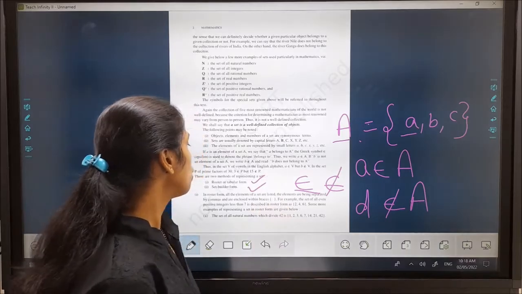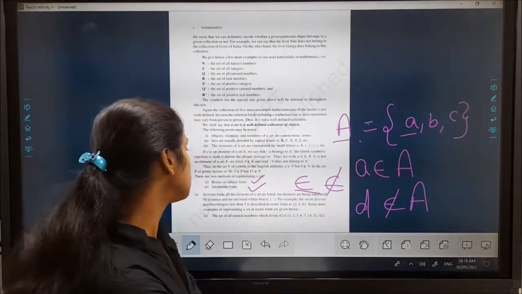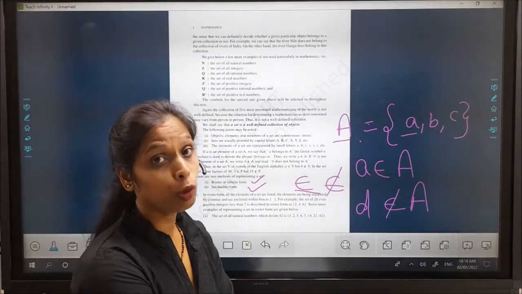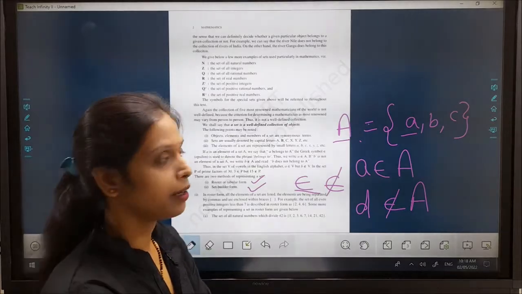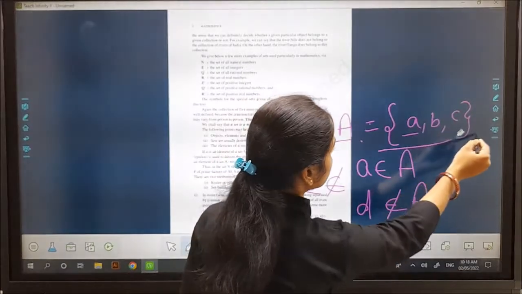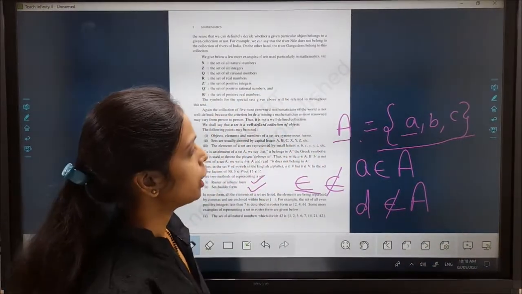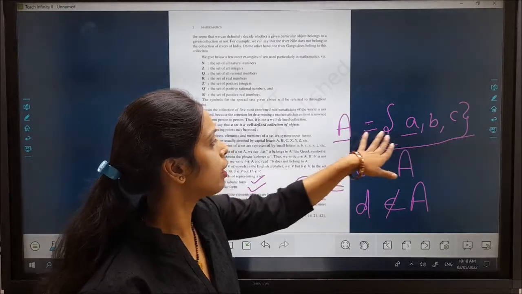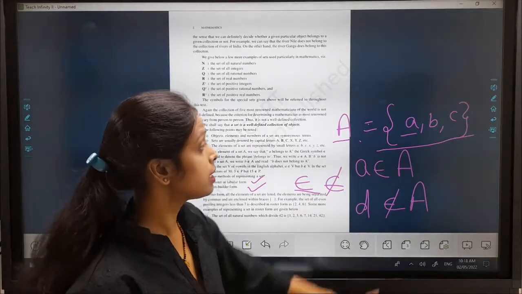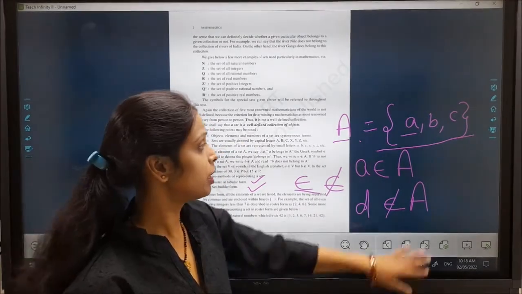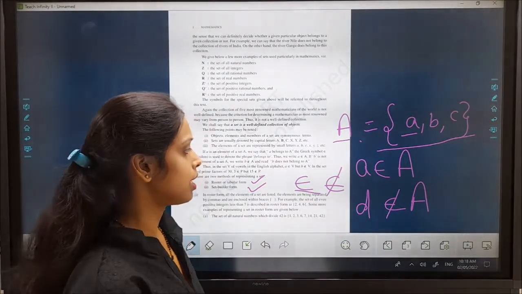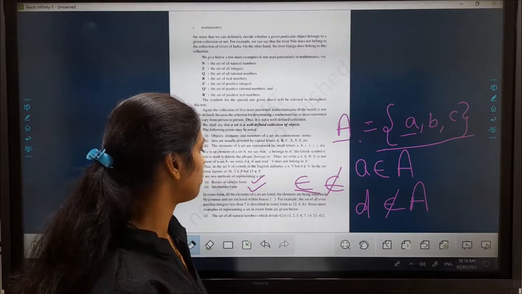First is roster or tabular form, and second is set builder form. And what is roster and tabular form? We will learn. This is the way I represent here a set A. A, B, C is the element of set A. This form, which is represented by me, is a tabular form or a roster form.